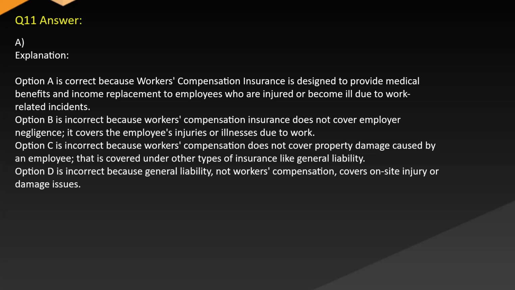Option C is incorrect because workers' compensation does not cover property damage caused by an employer that is covered under other types of insurance like general liability. Option D is incorrect because general liability, not workers' compensation, covers on-site injury or damage issues.